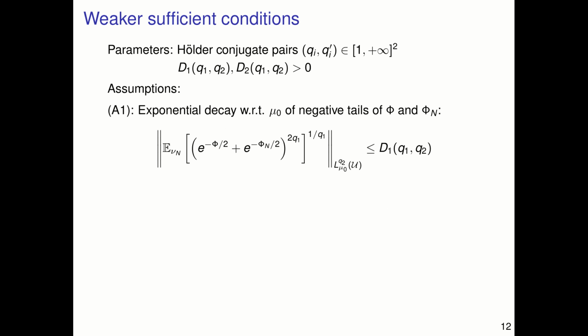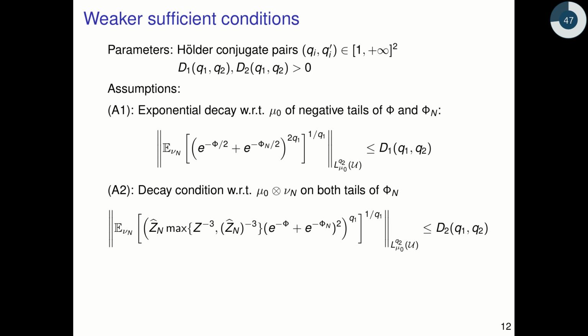The second assumption is a decay condition with respect to the product of the prior with the distribution nu n of the randomness, and it's a decay condition on both tails, on both the negative and the positive tails of the random approximate misfit phi n. And it's of this form. And it's rather hard, visually, to see how one could begin to evaluate this in a reasonably efficient way.